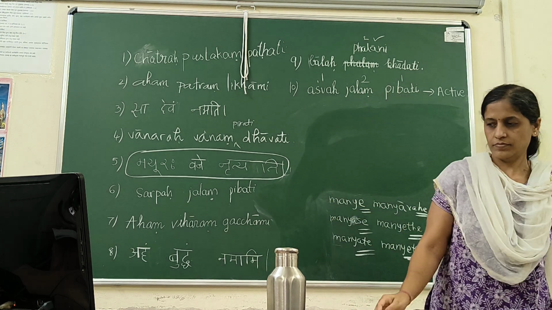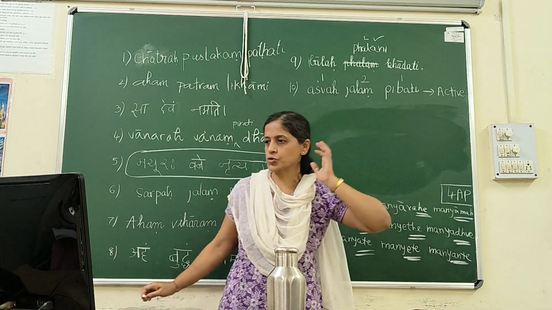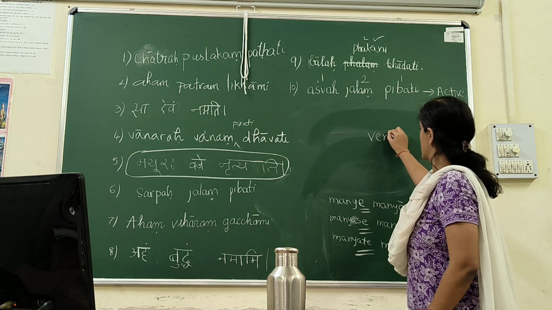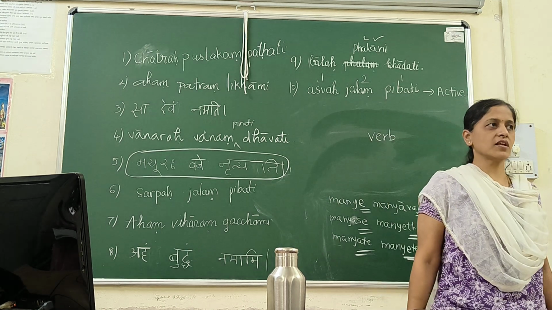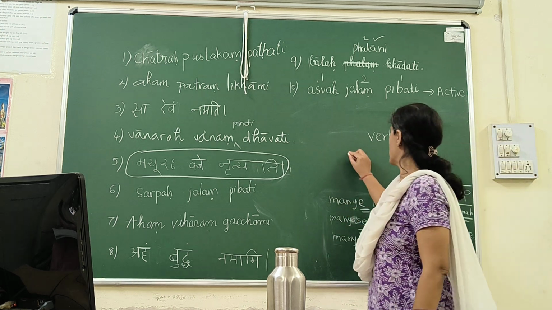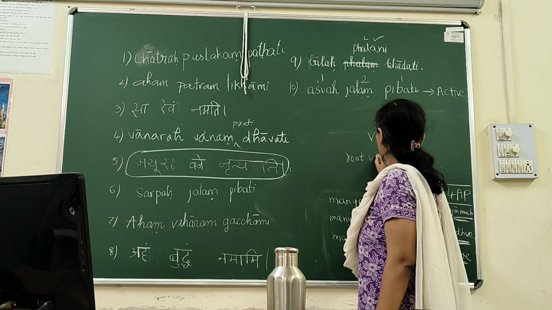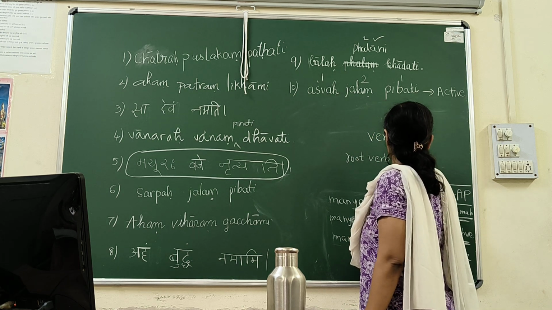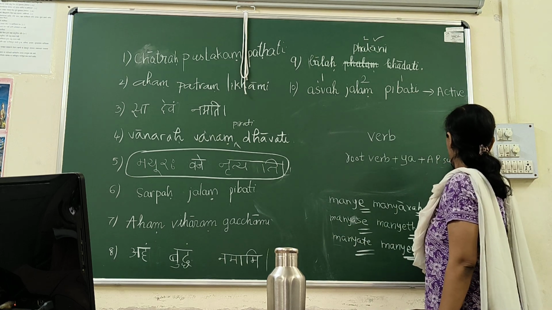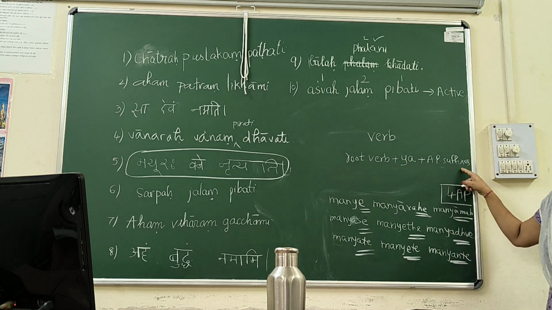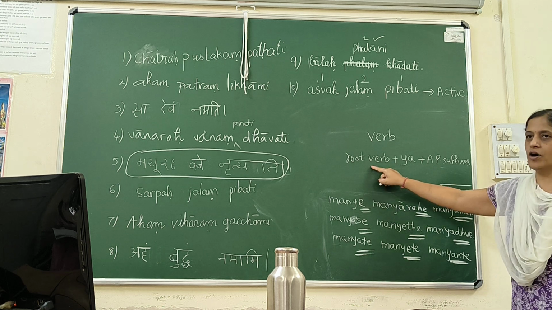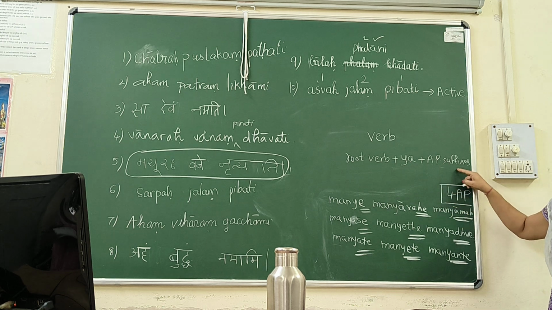Now, the last part which I will teach you today is that of the verb. The crucial part in passive sentences is the verb. And we have learned the rule for that. What is the rule? The rule is root verb plus ya plus atmanepada suffixes. That's the actual rule. To make it easy, I said 4AP. The actual rule is root verb plus ya plus atmanepada suffixes.